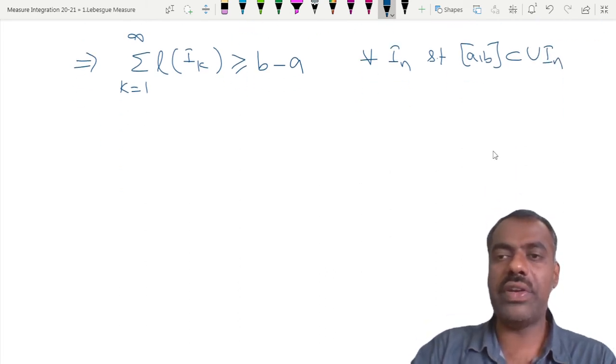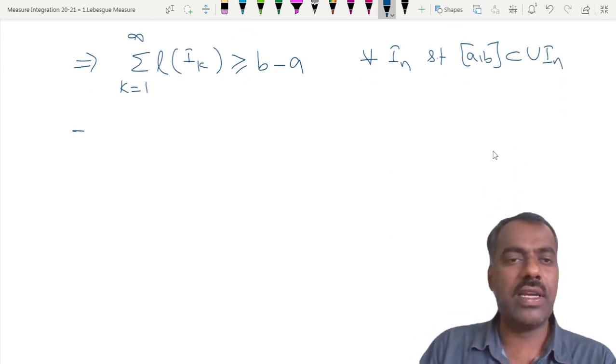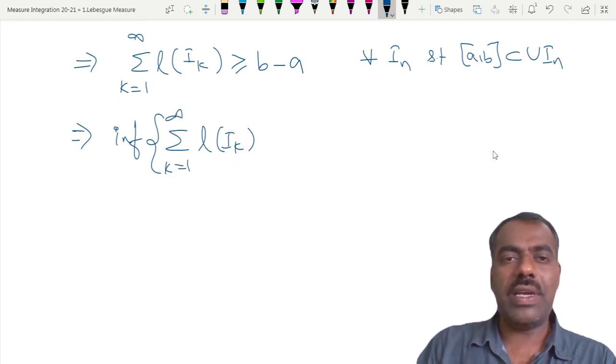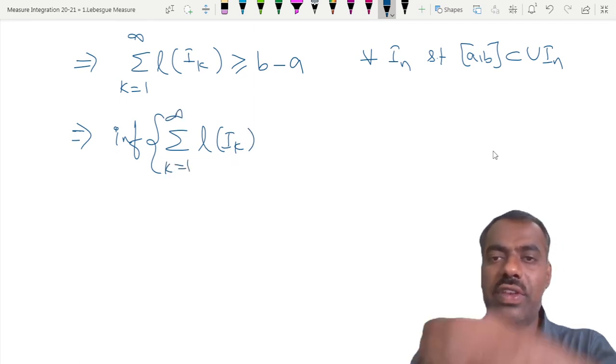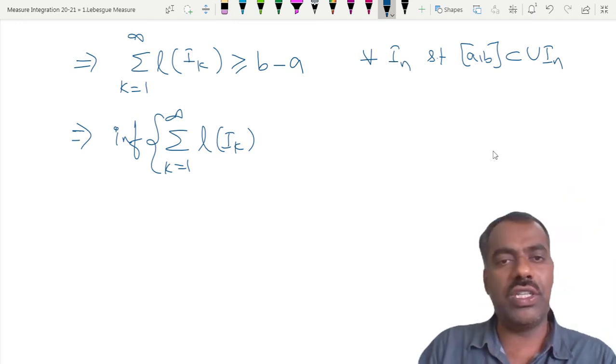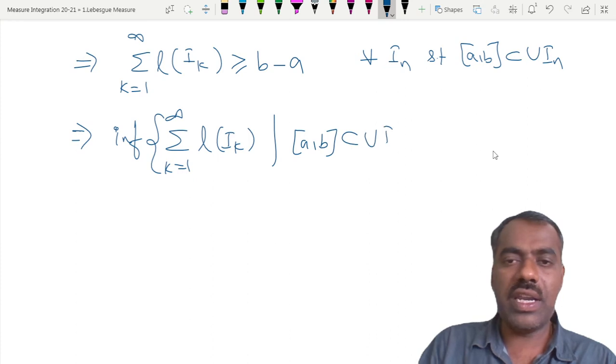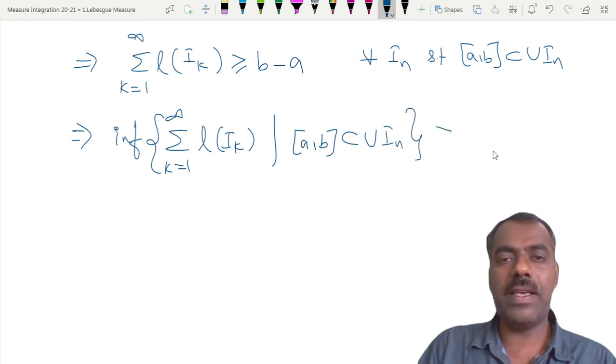So whenever we have taken an open cover, we have proved this. Therefore, if you take the infimum over all such values, it is also true, because it is greater than or equal to this for every such cover, and this value is also greater than or equal to b minus a.